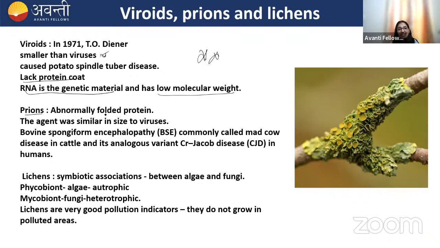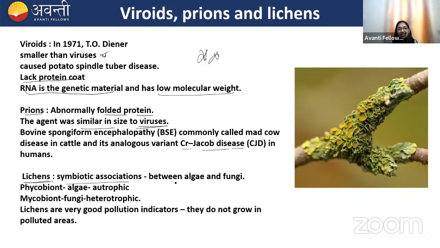Prions are abnormally folded proteins. They cause neurological disorders. They are similar in size to virus. They can cause the BSE disease in cattle, which is bovine spongiform encephalopathy. And in humans, they can cause Creutzfeldt-Jakob disease, which are neurological disorders, because they cause abnormal folding of the proteins.